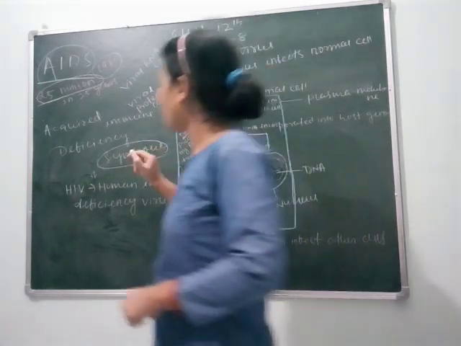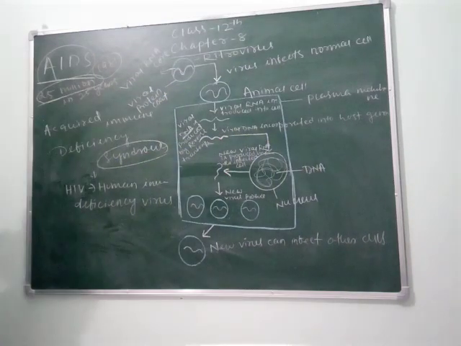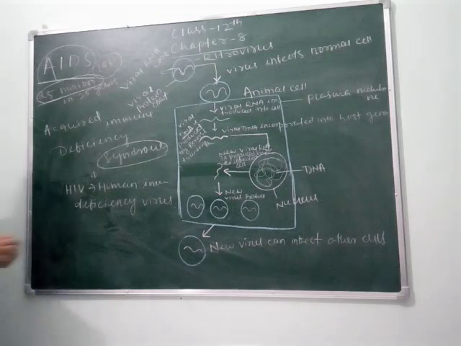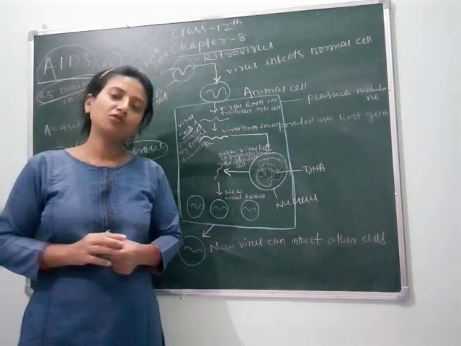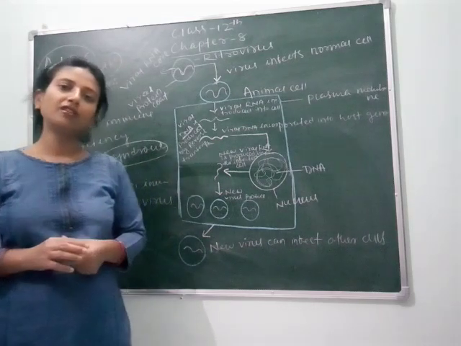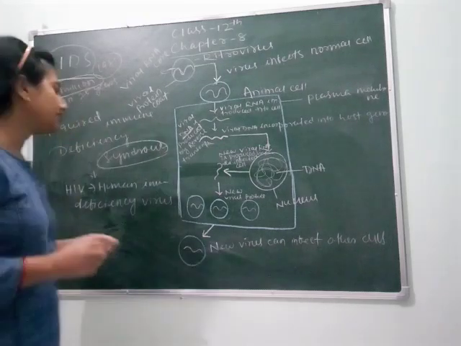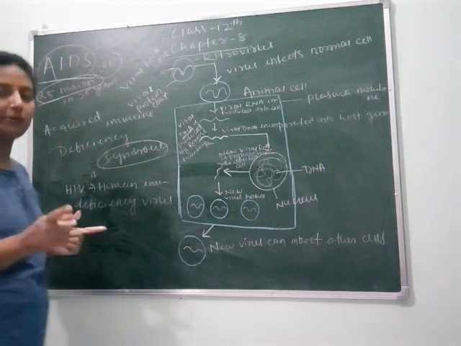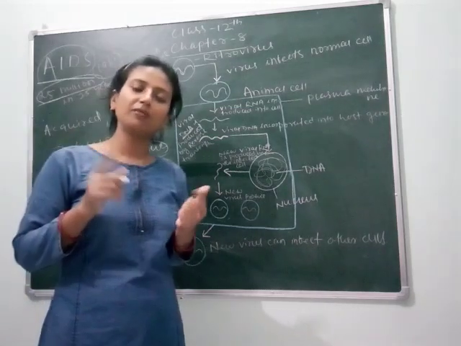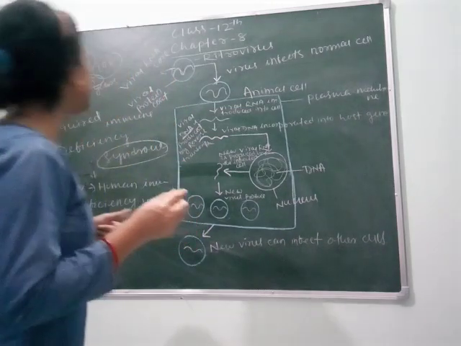Clear? So how does this disease occur and what are its causes? As we know that it is a viral disease, so there is no medicine or vaccine for it. It is transmitted from an infected person to a normal healthy person through many ways.